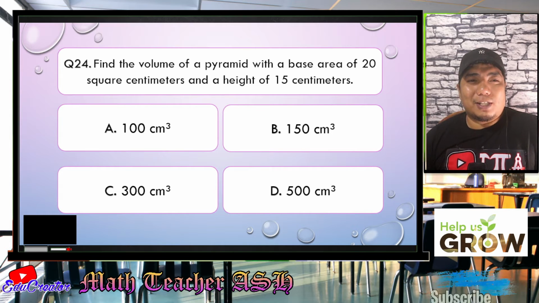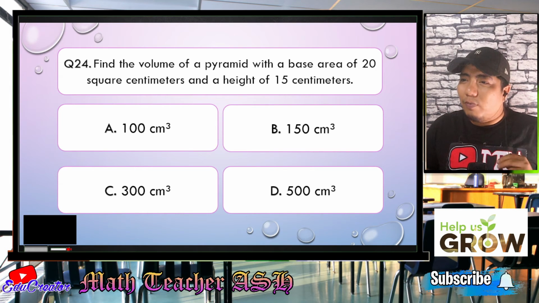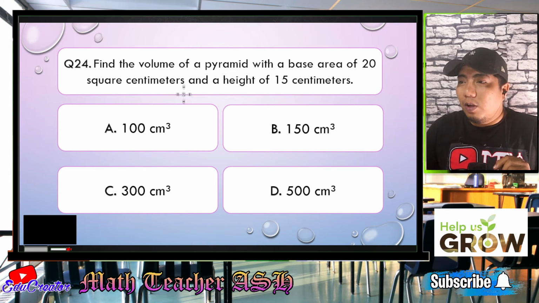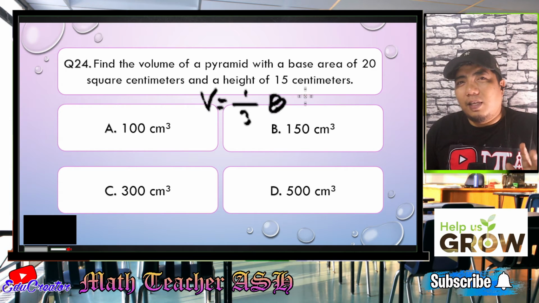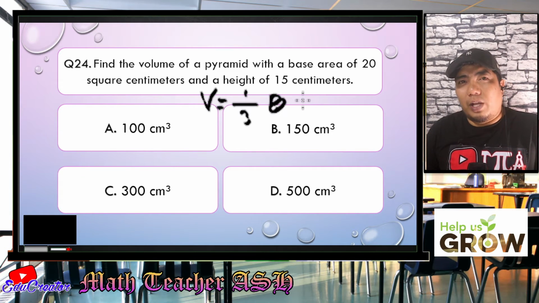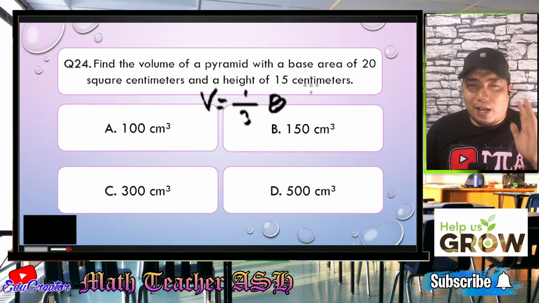Alright, math learners, in finding the volume of a pyramid, what you need to do is to use the formula, right? The formula for the volume of the pyramid is basically 1/3 multiplied by the base. The area of the base differs depending on the shape of the base. If it is square, then the base will become s squared. If it is a rectangle, then the base will become length times width. I hope you got that one.